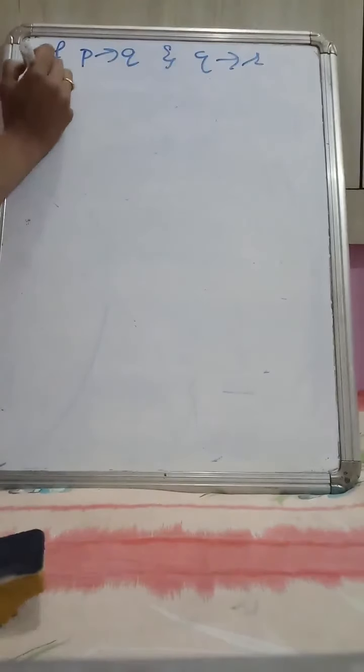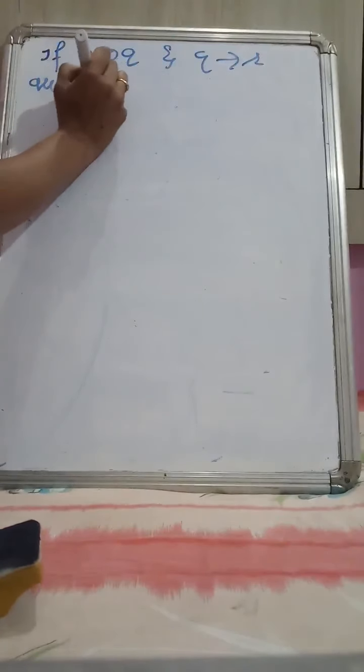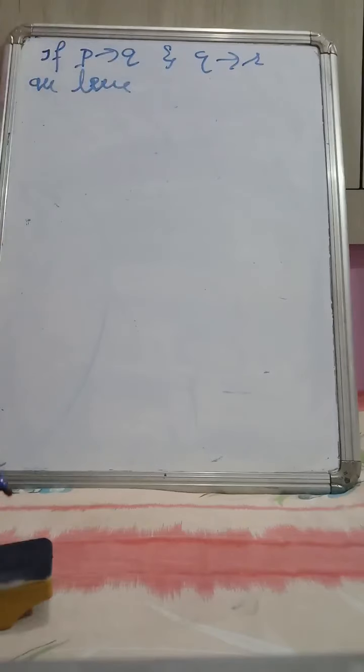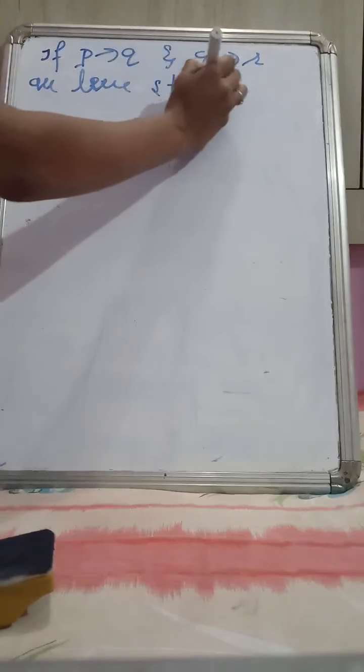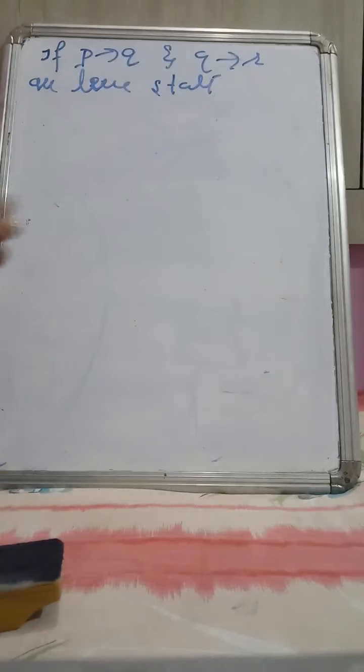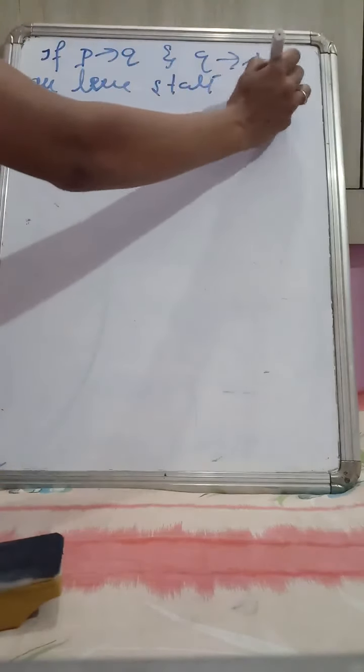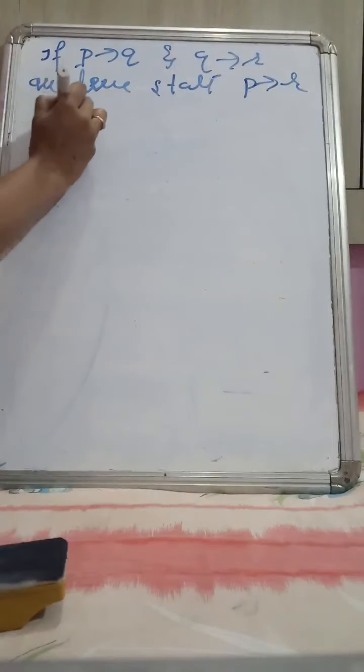So if p implies q and q implies r are true statements, then we can write the conclusion: p implies r must be true. Correct?